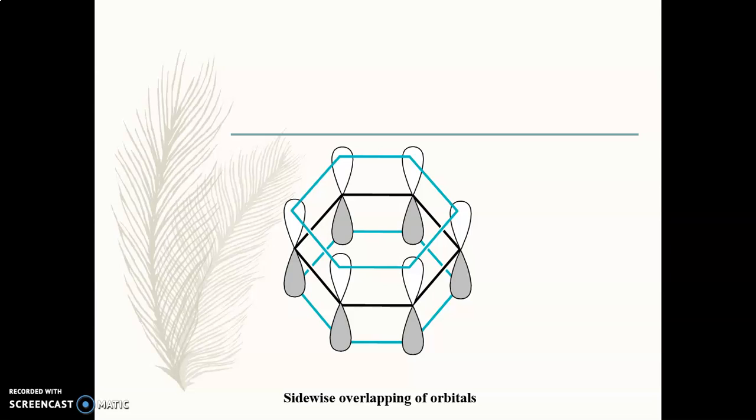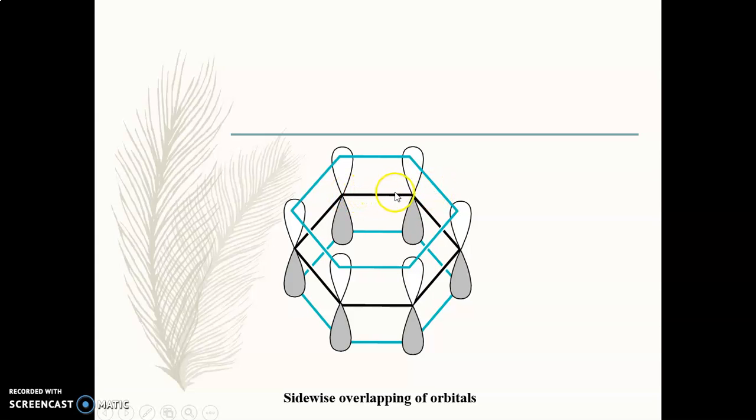So out of three, as two are engaged, one remains in an unhybridized position. Each carbon atom has such an unhybridized p orbital, and it is present perpendicular to the plane of the sigma bond.